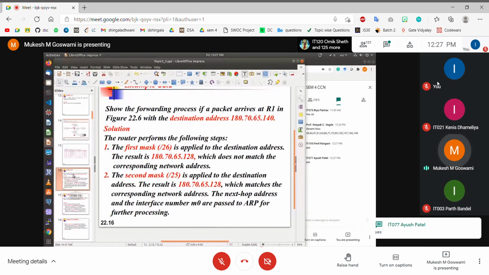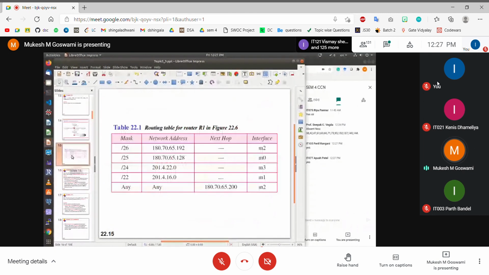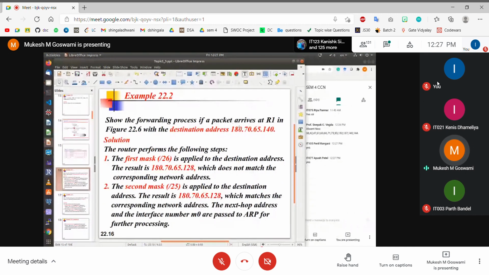Okay, so once the structure is clear, now let us try to understand what will happen in certain cases. So remember this routing table in mind. Let us consider a case where we receive a packet which has destination IP address 180.70.65.140. क्या होगा? The router performs the following matching process.